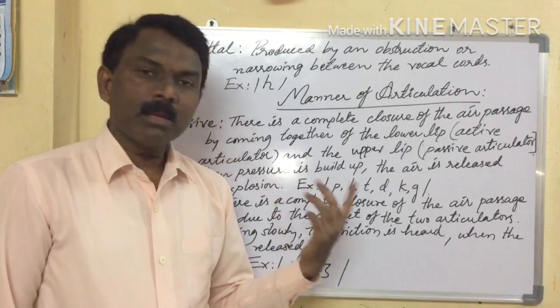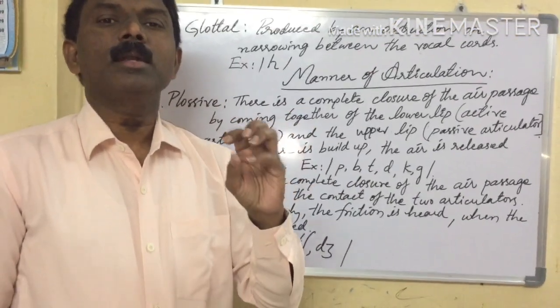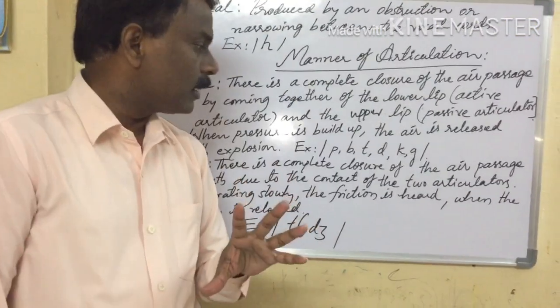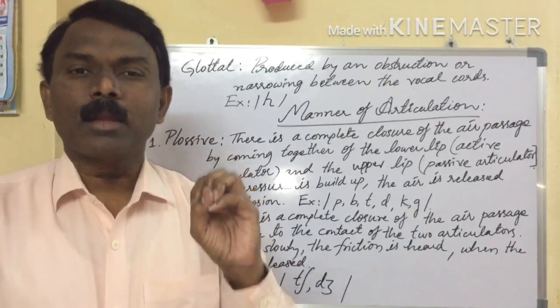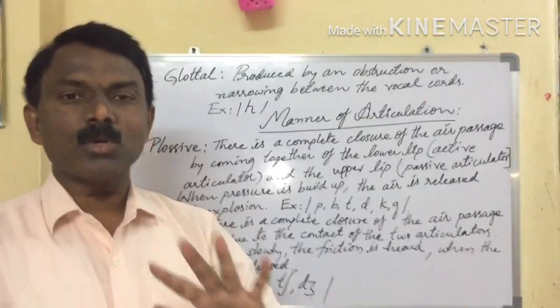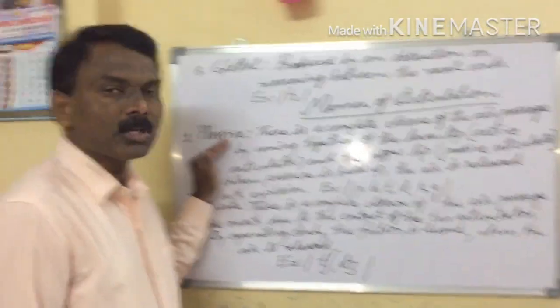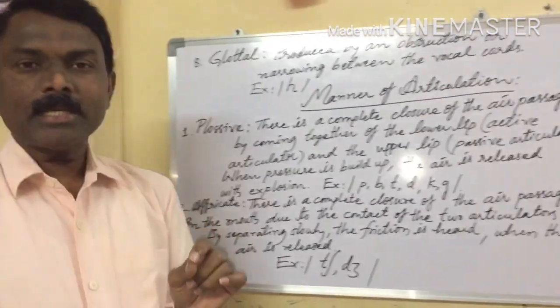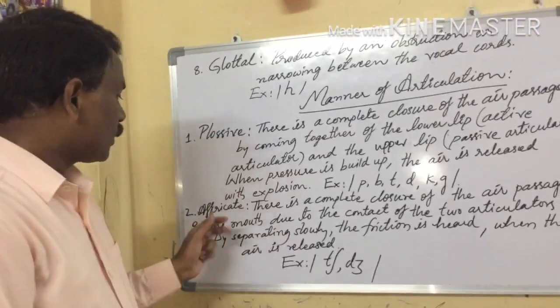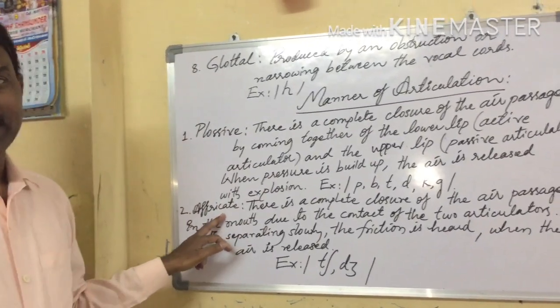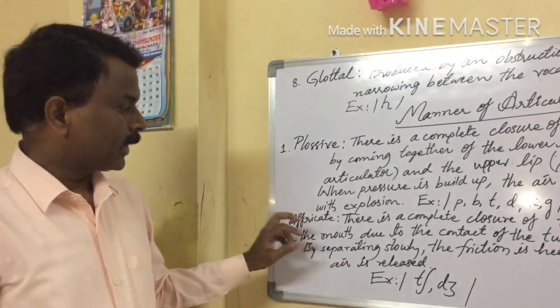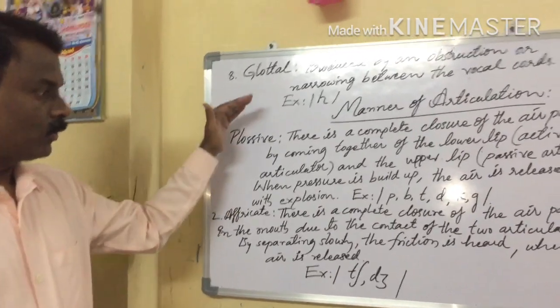In this way, the remaining sounds ba, ta, da, ka, ga, all these sounds are called plosives. Okay, let us see the second one. What is the second one? Affricate. Okay, take a complete view once.